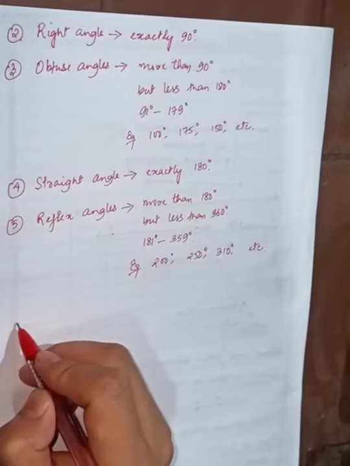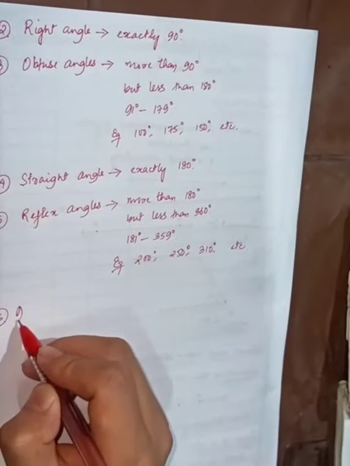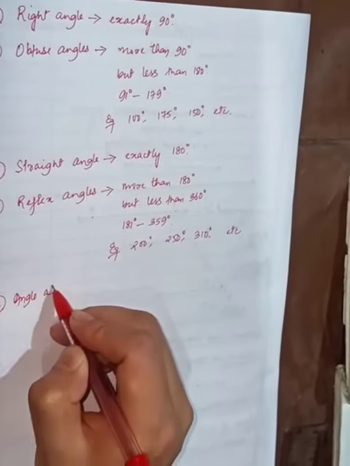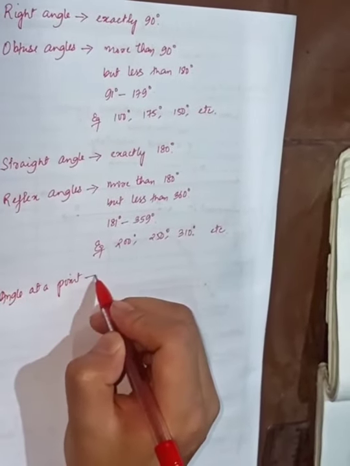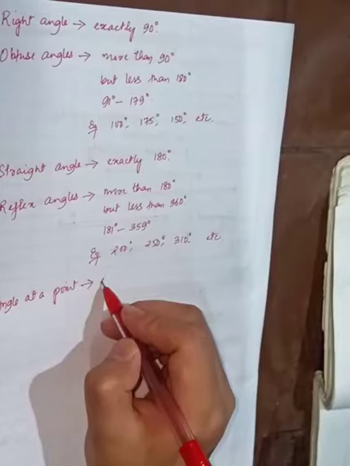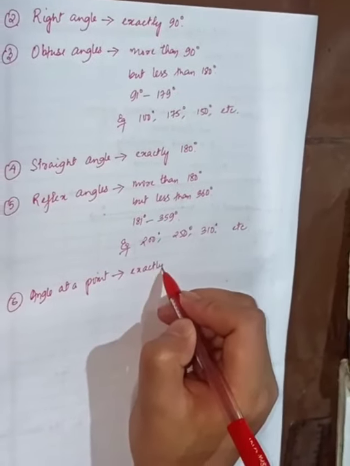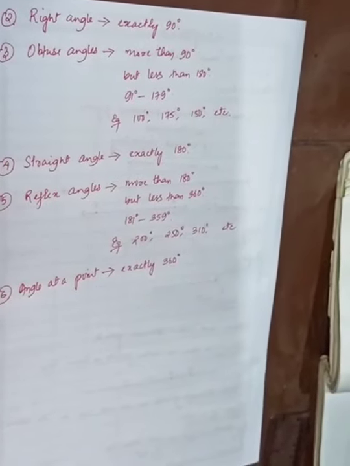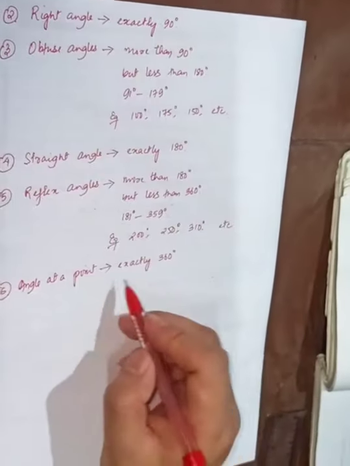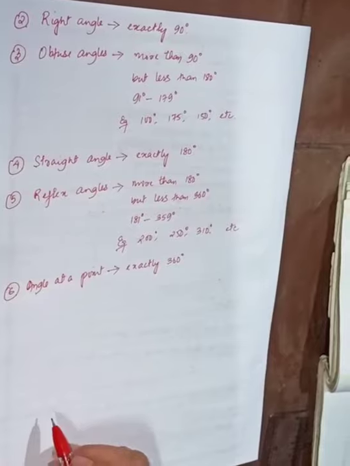And the last one that we have is called angle at a point. Angle at a point means an angle that measures exactly 360 degrees.